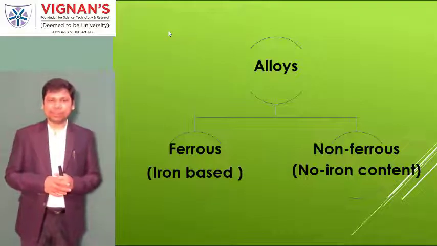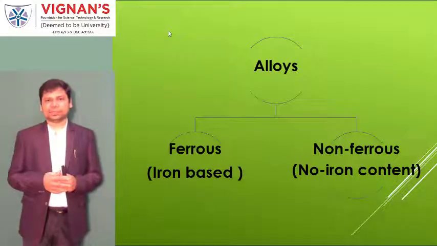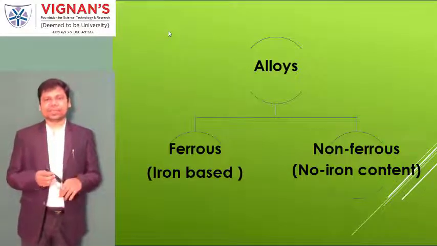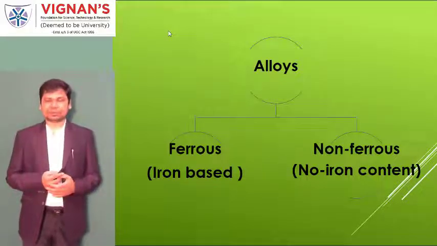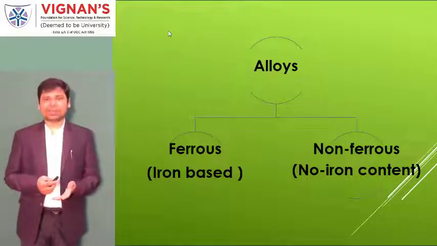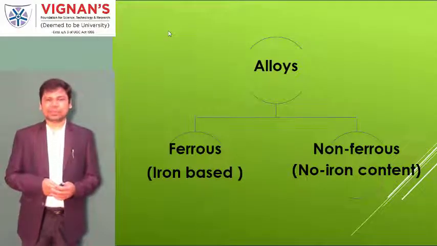So what will happen? Yes, it forms iron oxide. A chemical reaction happens and an iron oxide layer is formed on the metal surface. The iron oxide is nothing but what is called rust. And rust is a drawback.